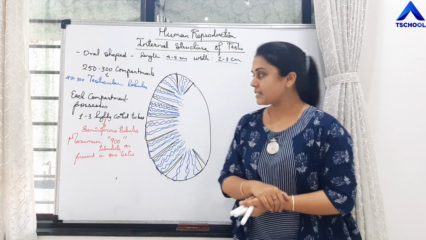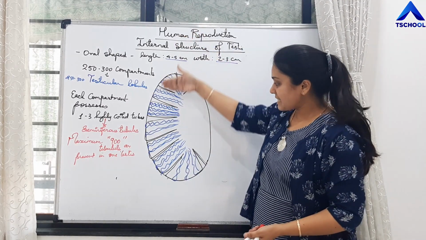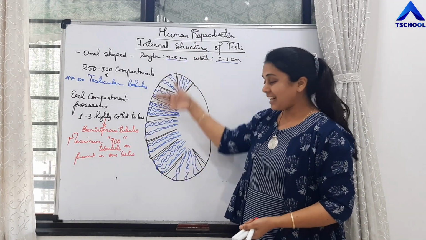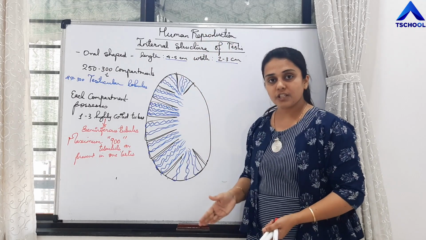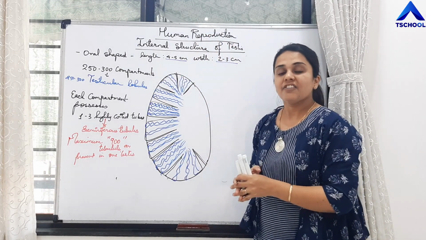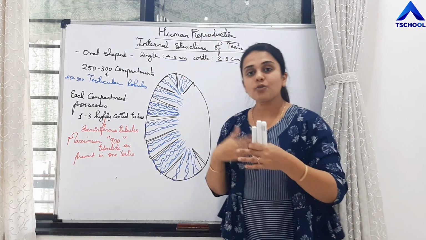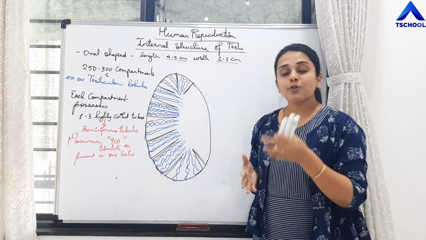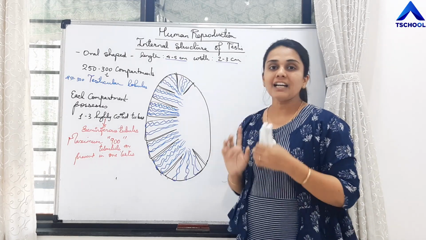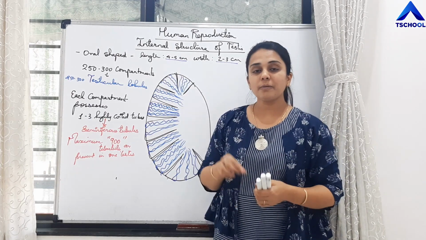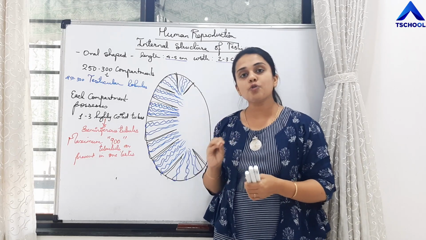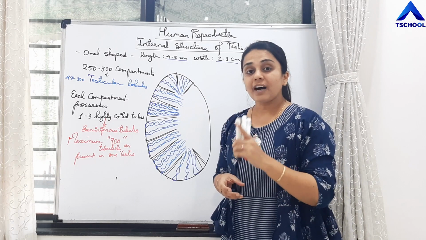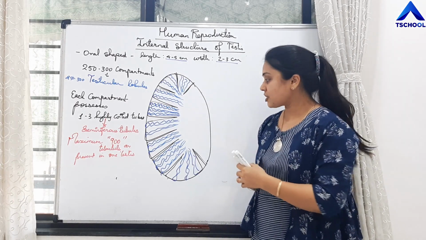This is clear, students? So we are seeing the longitudinal section of a testis. We have cut the testis longitudinally. So what are we seeing inside? We are seeing that the testis is divided into many compartments. Those are called testicular lobules. 250 to 300 lobules are present. Each lobule possesses highly coiled tubes. Those tubes are called seminiferous tubules, 1 to 3 in number in each lobule.